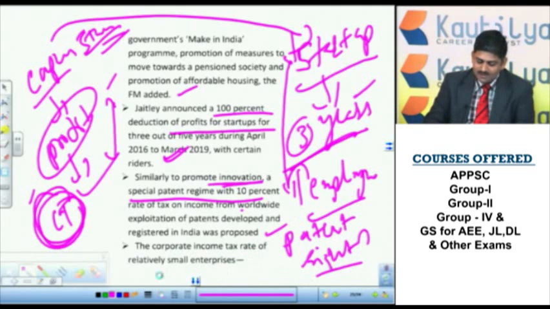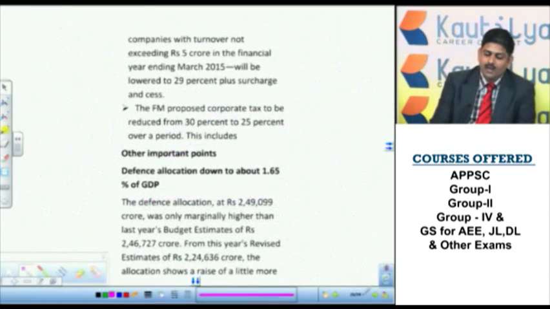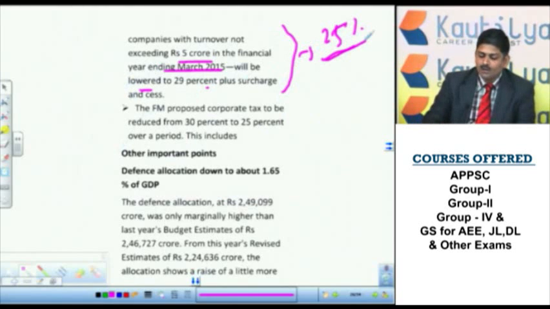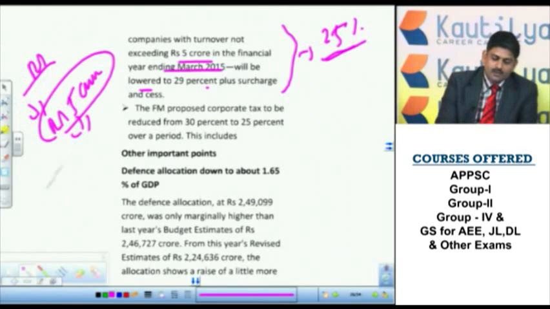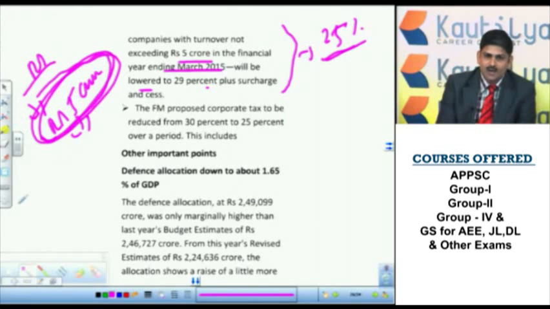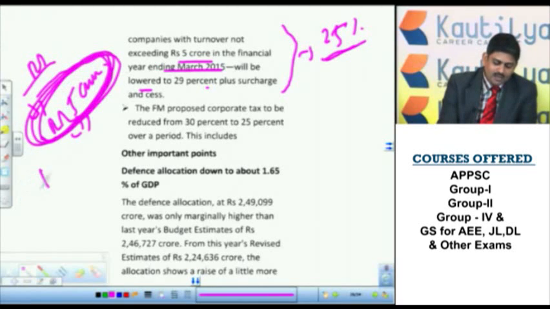Next, the corporate income tax rate for relatively small enterprises, a company with turnover not exceeding rupees 5 crore, financial year ending 2015, will be lowered from 29% plus surcharge and cess. Actually, I will tell you the figure. They want to reduce it to 25%. So here, if a company is doing business of less than rupees 5 crore, that means its turnover is 5 crore. I am talking about the turnover, not the profit. So suppose assume that in this turnover the profit is 1 crore.